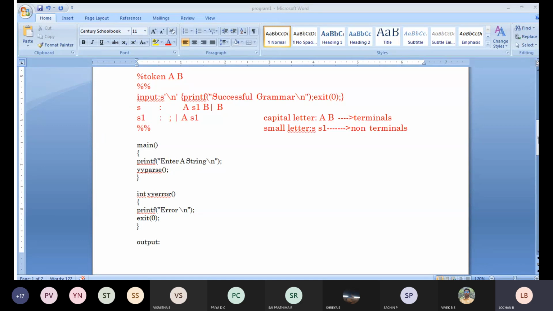From Monday onwards, we'll start with the theory. From Monday to Thursday, for the first 5 or 10 minutes, I'll give time. If you have any doubts with respect to the lab program, I'll clarify them once you go through the video. If you don't have any doubts, we'll start the theory from Monday. It is a small program, that's why I wanted to complete it. So we will end the session if you don't have any doubts. Any student, any doubts you got, you can ask me.